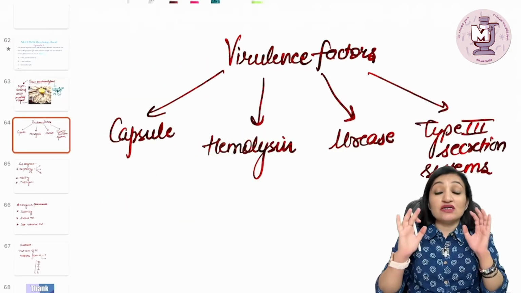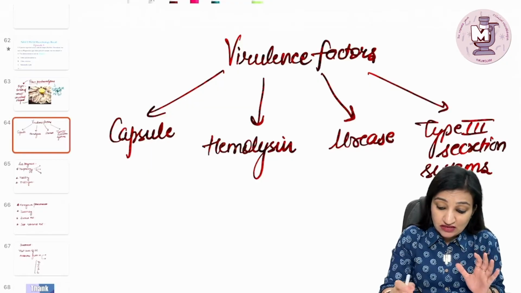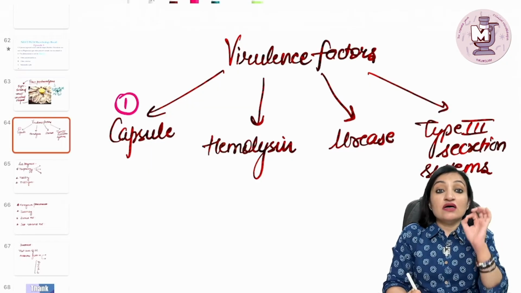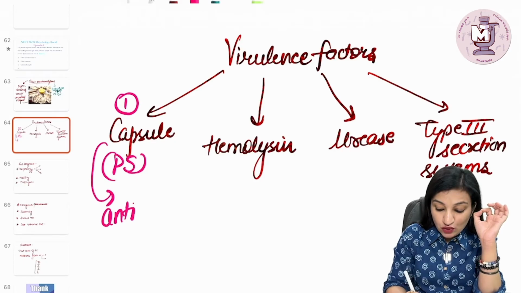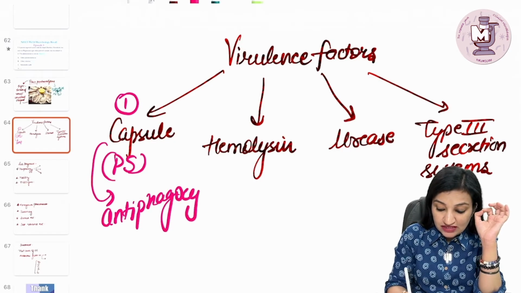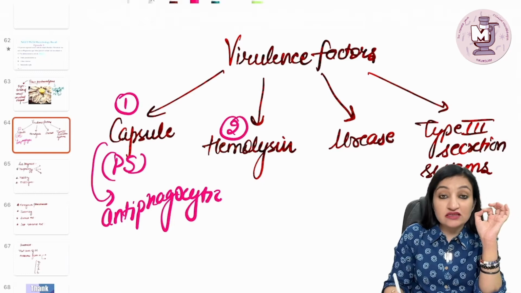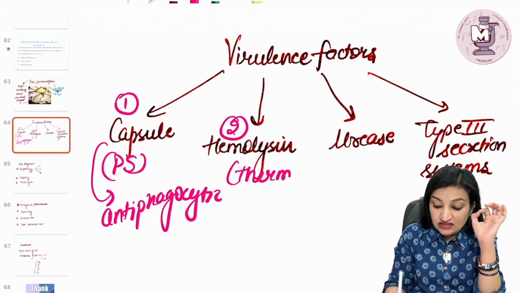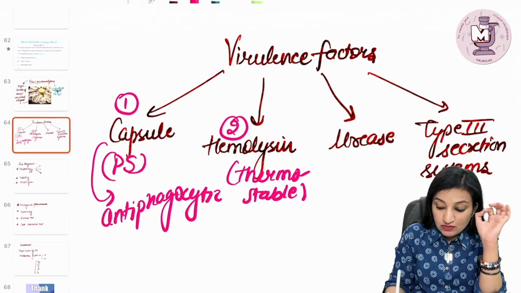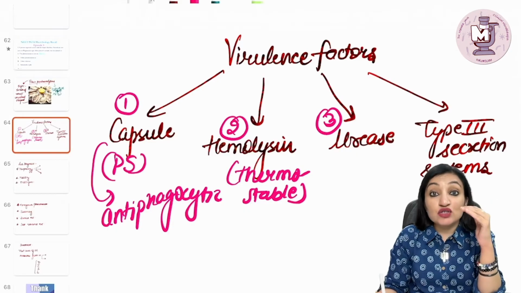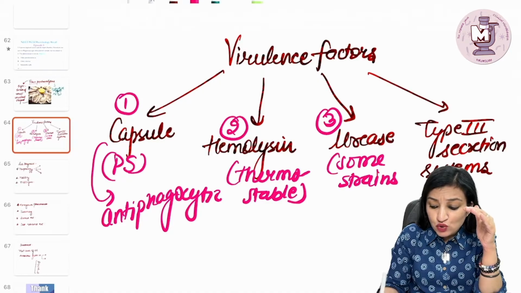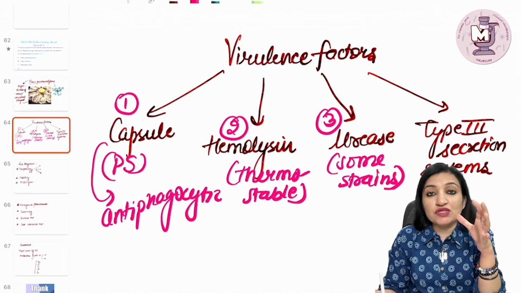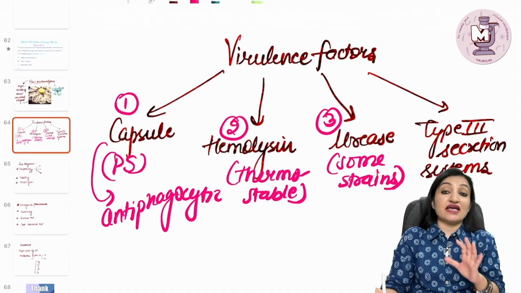Now, the important virulence factors of this organism are, number one, the capsule, that is the polysaccharide capsule, and it's a virulence factor because it is antiphagocytic. The second virulence factor is a hemolysin, which is heat stable, that is thermostable. Then the third virulence factor is urease enzyme, which is produced by some strains, not all the strains. Urease enzyme is going to break down urea, producing ammonia, which is going to buffer the gastric acid.